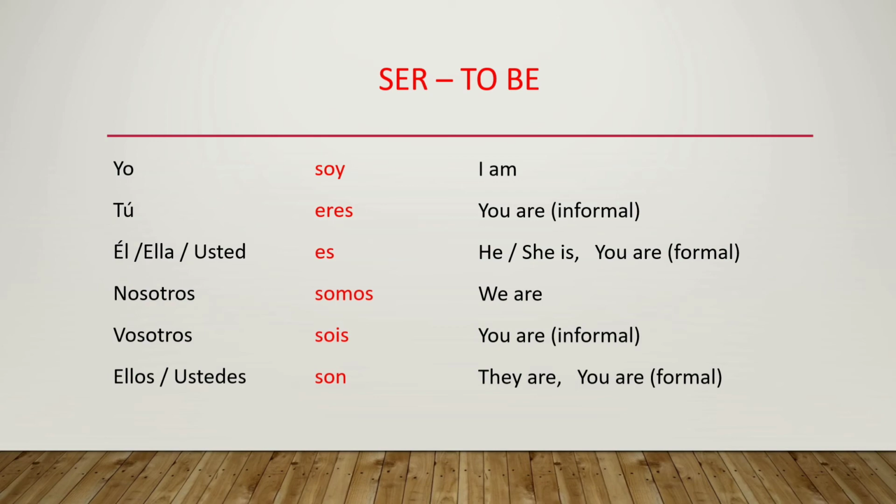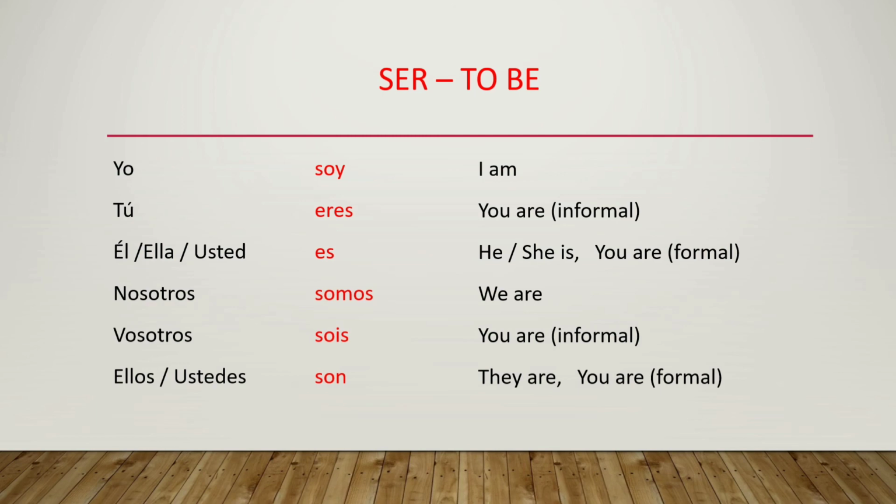The first 3 forms are singular and the last 3 forms are plural, and each and every subject has a specific verb form. Now you need to remember only the 6 forms of this verb: soy, eres, es, somos, sois and son. As there are 2 different verbs for to be in Spanish, ser and estar, we also need to learn the uses of ser. The uses of ser we will discuss in the next video. For now you just need to remember the subject pronouns in proper order and the 6 forms of this verb ser in proper order.